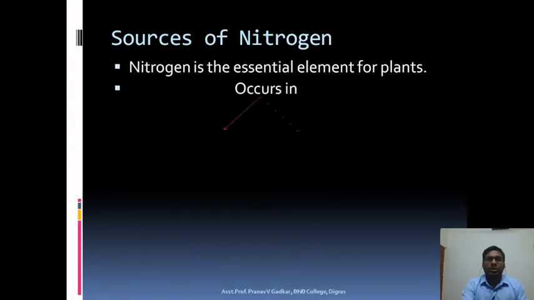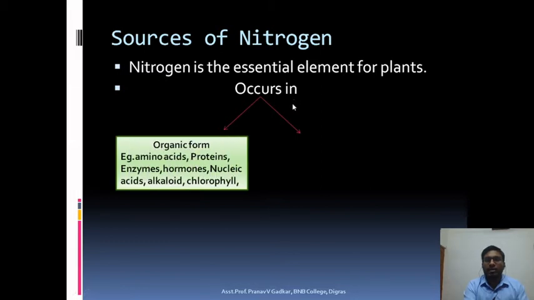So what are the sources of nitrogen? Nitrogen is very essential for the plant. It is an essential element. We know that there are mineral elements like micronutrients and macronutrients which are very essential for plant development. Nitrogen is a macronutrient which is essential for plant growth and development. It occurs in organic and inorganic forms.